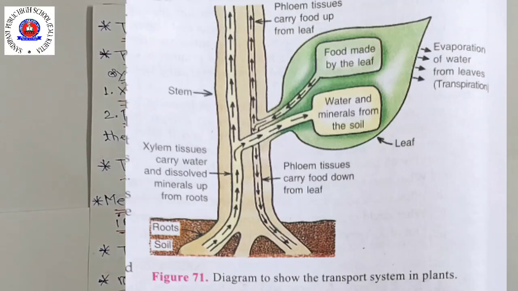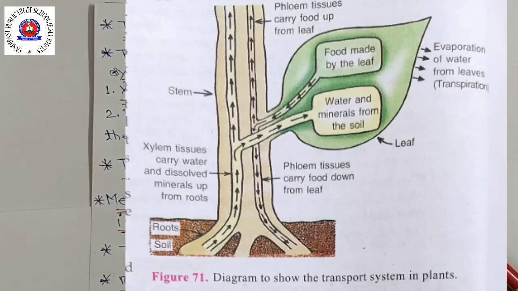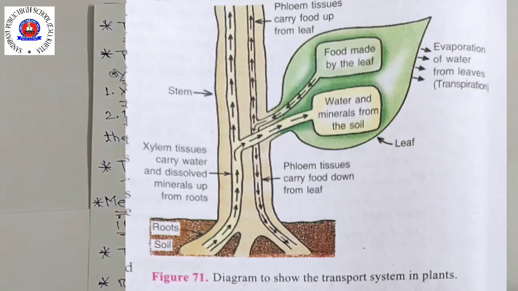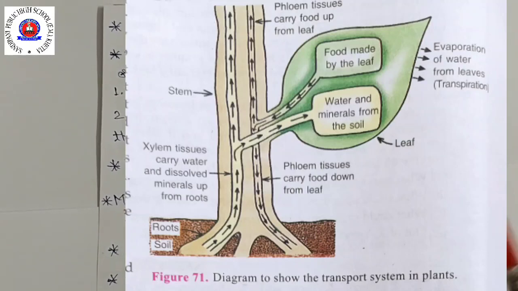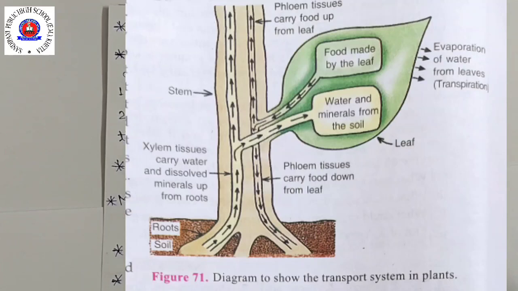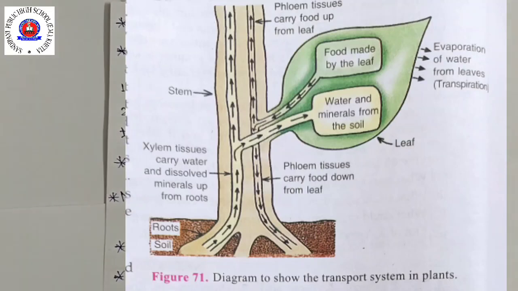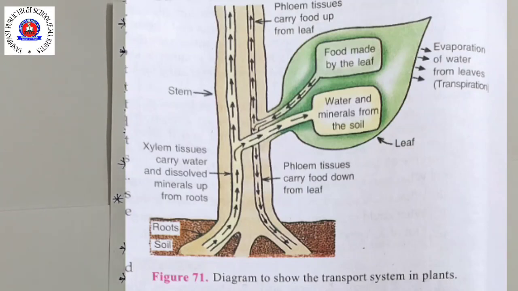The xylem vessels of the root of the plant are connected to the xylem vessels of its stem. So the water containing dissolved minerals enters from the root xylem vessels into the stem xylem vessels. The xylem vessels of the stem branch into the leaves of the plant.